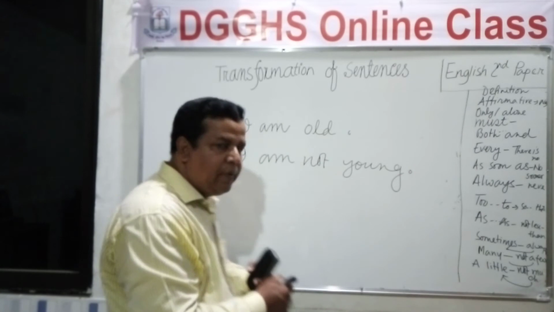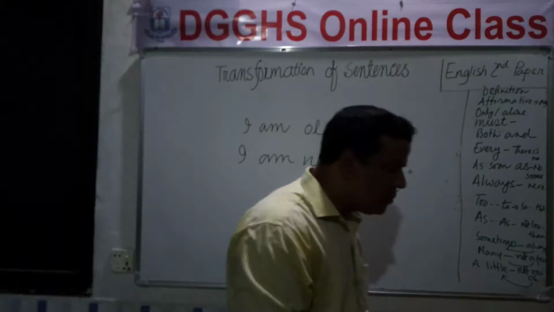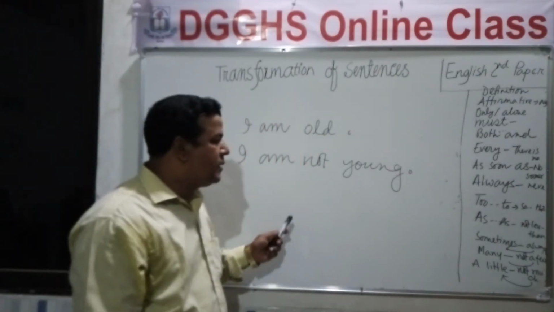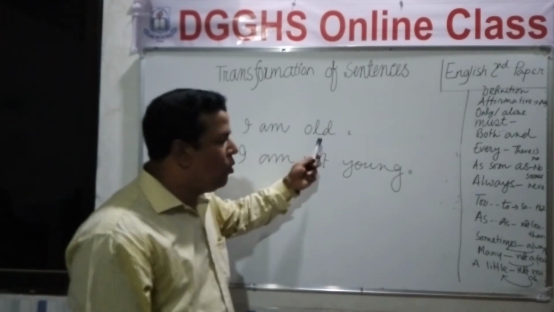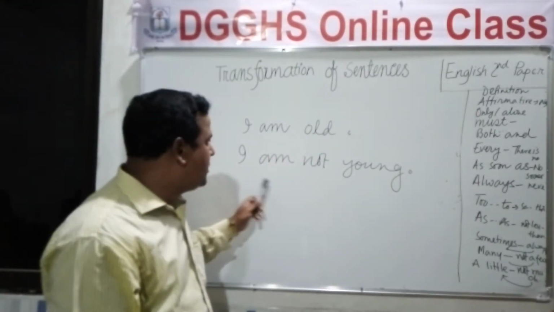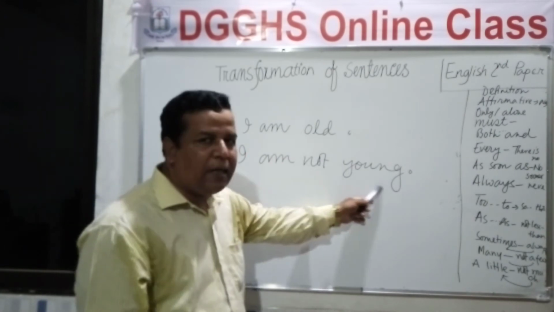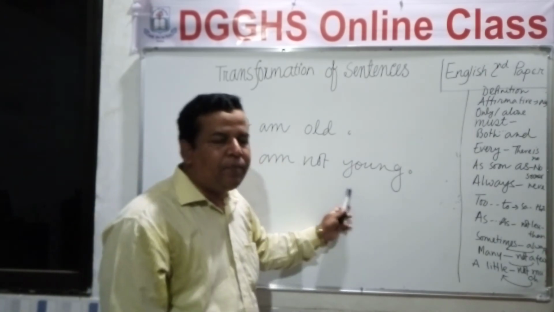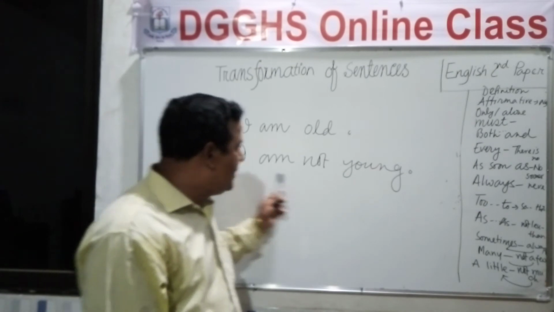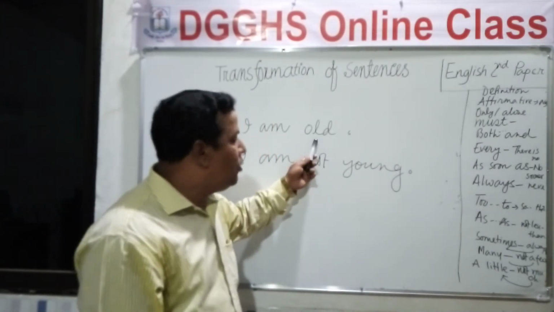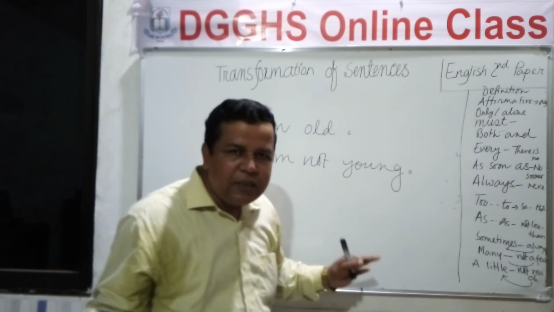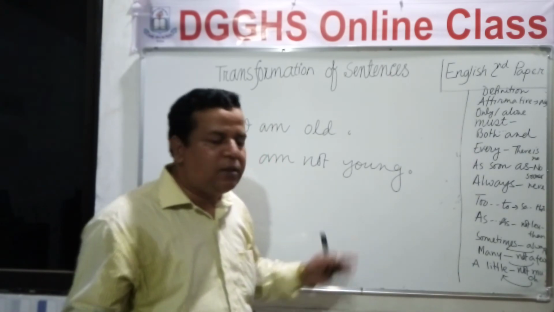Okay, students, look at the sentence. First sentence, this is affirmative. I'm old. And in the second sentence you see, I'm not young. I have changed it into negative, but the meaning is same. Not young, this means I'm old. So this is transformation of sentence.